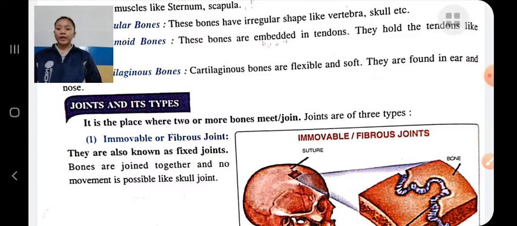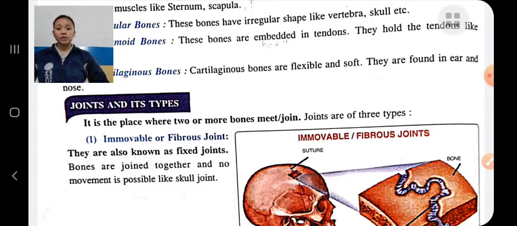So a joint means the place where two or more bones join or meet. There are three types of joint: immovable joint, slightly movable joint, and freely movable joint. Immovable joint is also known as a fixed joint.